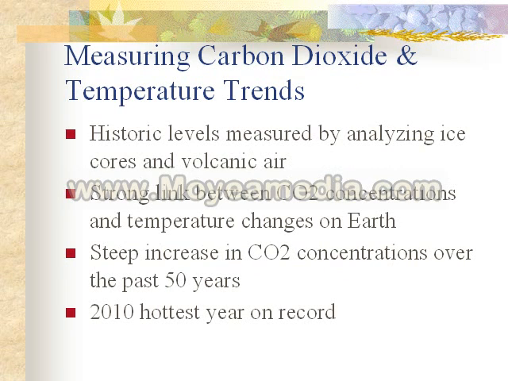How do we measure temperature, and how is it connected to carbon dioxide? We're able to look at historical levels of carbon dioxide concentrations through ice cores, and also by looking at volcanic air. And we can see that over time there's been a strong connection shown between the CO2 concentrations and the temperature changes we see on Earth. Especially in the last 50 years, we've seen a steep increase in the concentrations and a steep increase in the temperatures, with last year, 2010, being the hottest year on record.